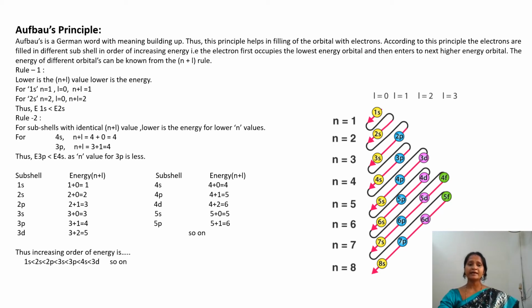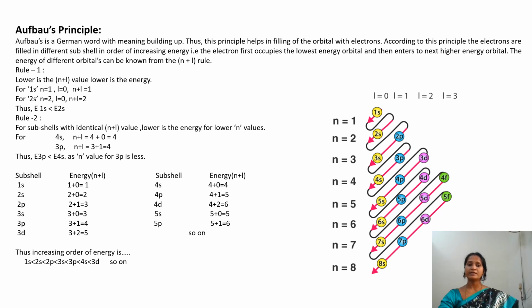Then another thing is that in case of identical n plus L values, the lower the n value, the lower the energy. As for example, the energy of 3p. Here n is equal to 3 and L is equal to 1.